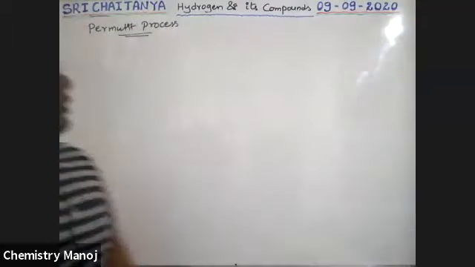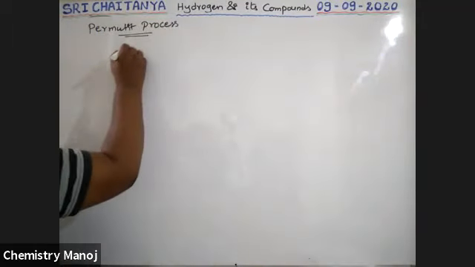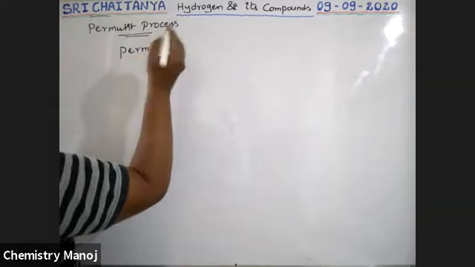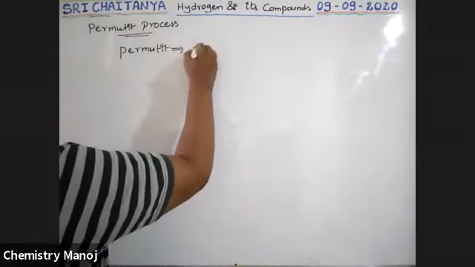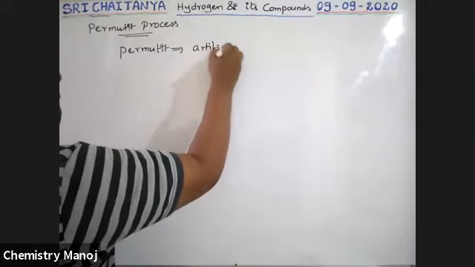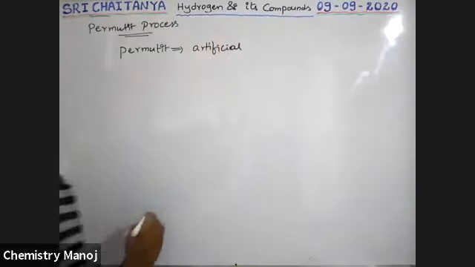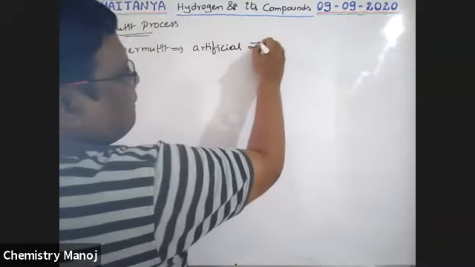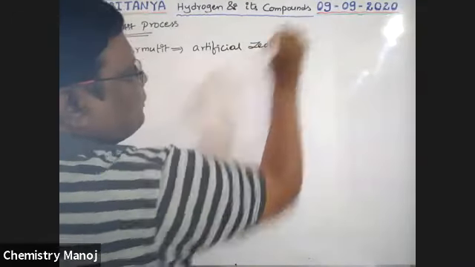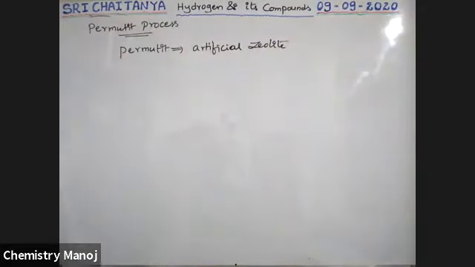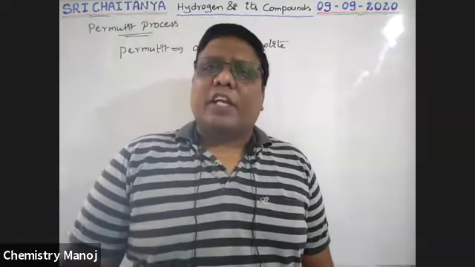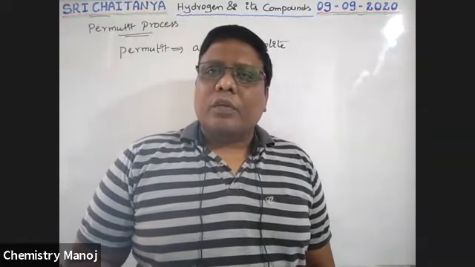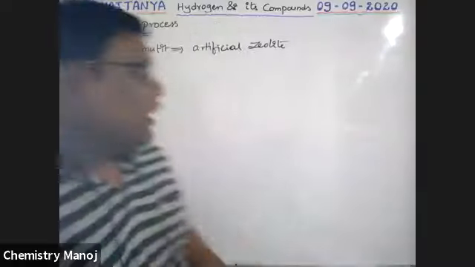Permutit is one of the chemicals. It is artificial zeolite. Artificial zeolite is called permutit. Generally zeolite comes from nature, from the earth's crust. So what is zeolite first of all?